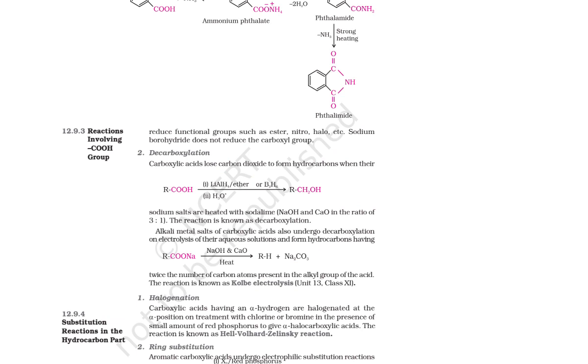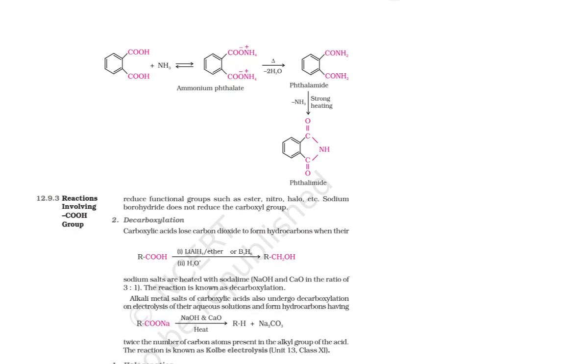I will tell you how it is. First, I have to take 2 times NH3. NH3 bonded with hydrogen becomes NH4, so we get the NH4 salt. After that we are heating, from this one water molecule gets eliminated, and from this one water molecule gets eliminated. So it becomes a phthalimide.